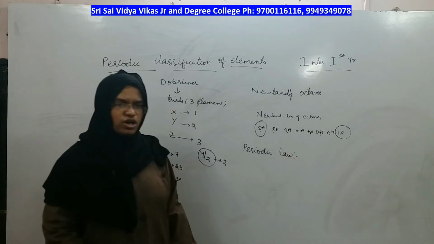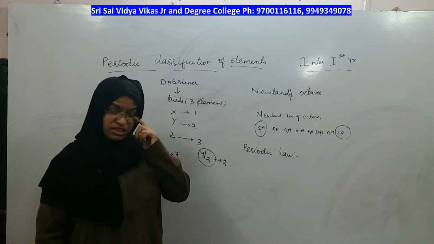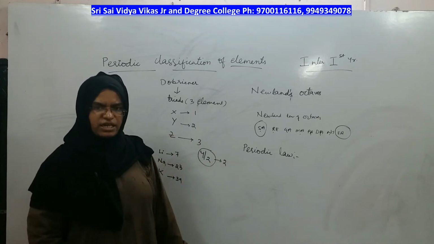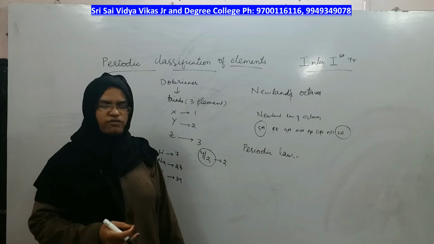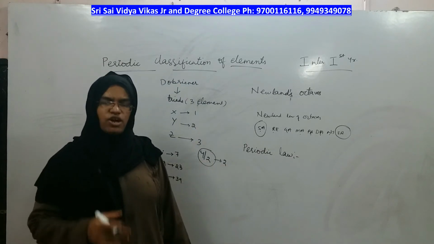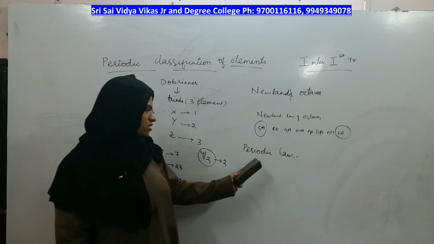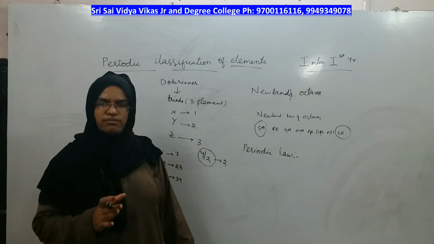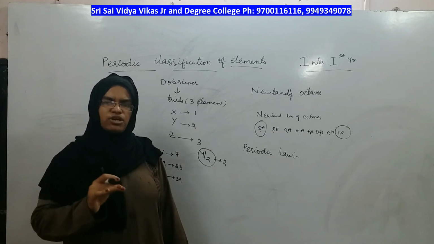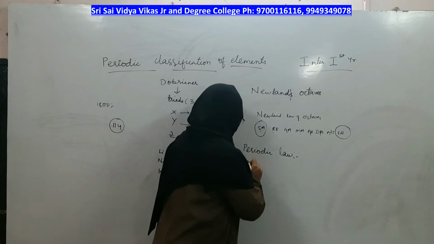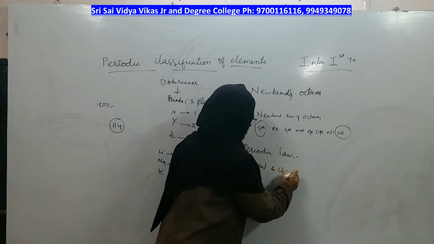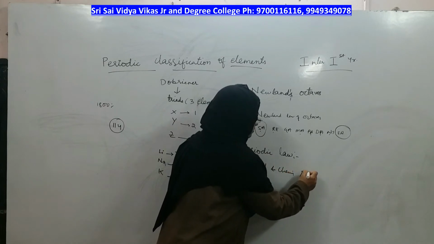His periodic law, after all his experiments and observations, was telling that the periodic properties, the physical and chemical properties of the elements, are only because of atomic weight, right? The repetitions you are finding are the periodic function of atomic weight. Physical and chemical properties of the elements